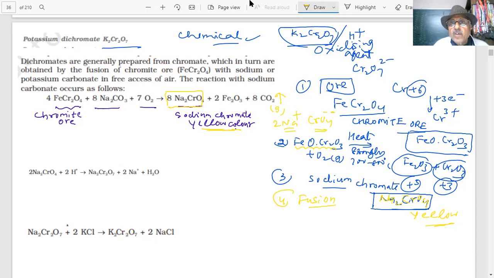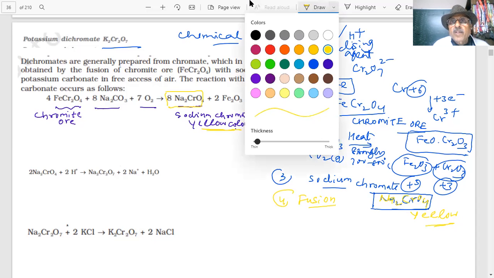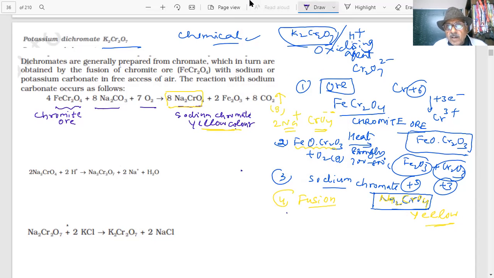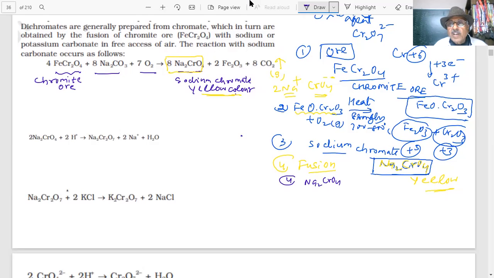What do we want to prepare actually? We are preparing K2Cr2O7. So we will convert sodium chromate now. Listen carefully. Na2CrO4, which color is this? What is the color of sodium chromate? Yellow.